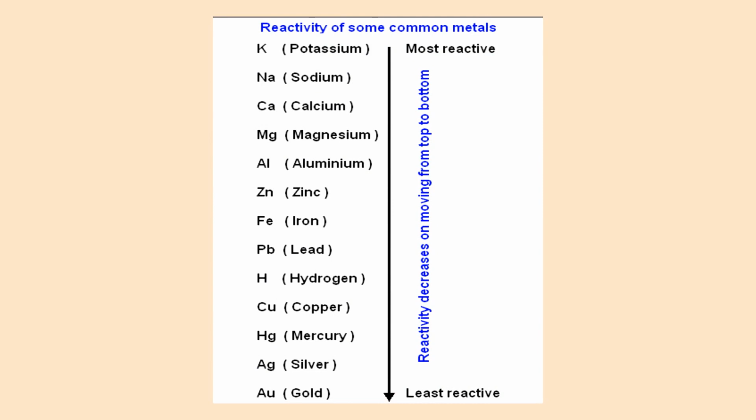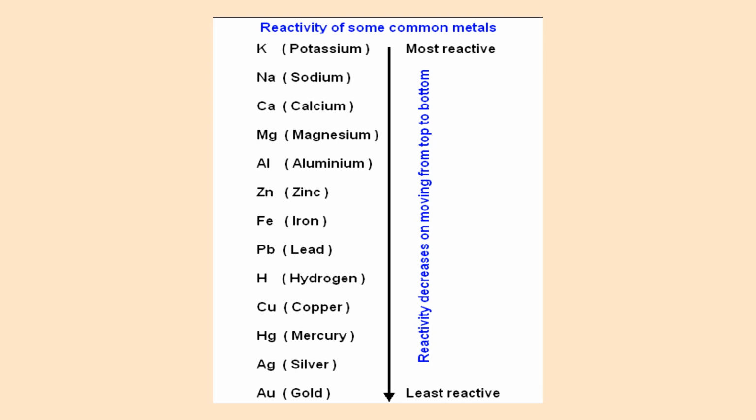What makes them less reactive and what makes potassium and sodium highly reactive? Their ability to lose electrons. If an atom loses electrons easily, it is said to be highly reactive. So we are now clear that silver, copper and gold, which are at the bottom of the series, are not good at losing electrons, meaning that they tend to have higher electron affinity.